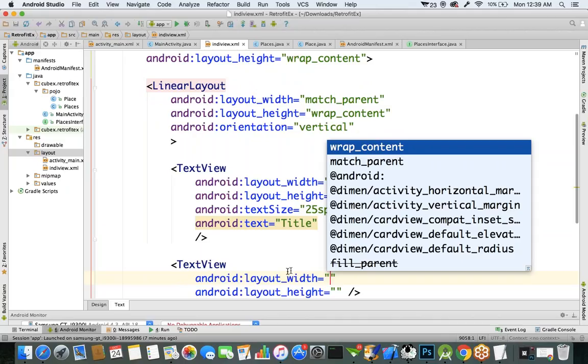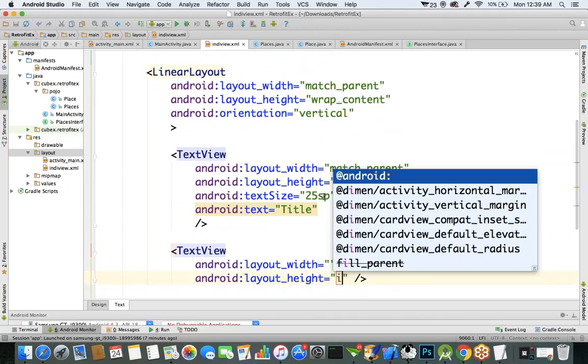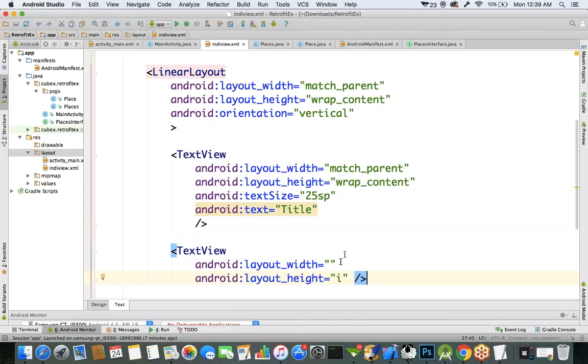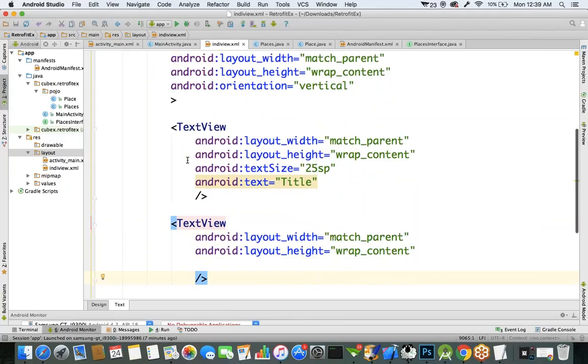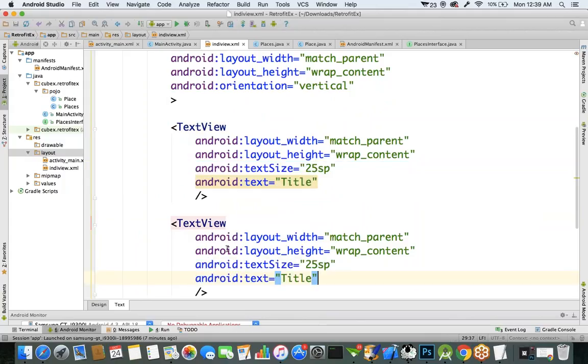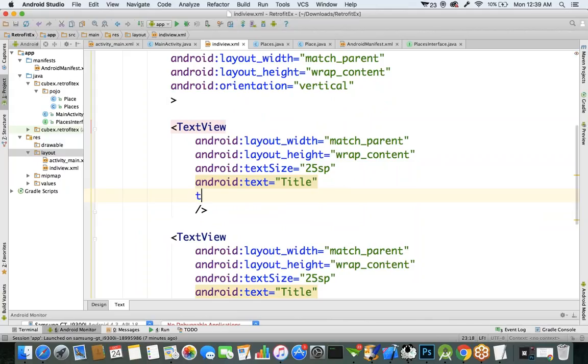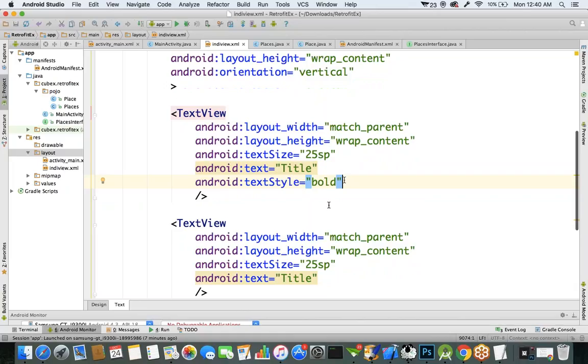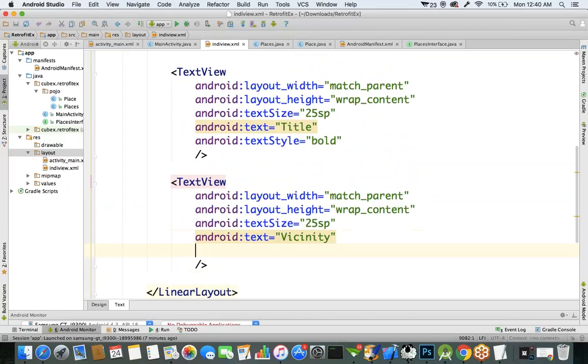And second thing, we have to create one more TextView component. Let's configure the ID, important one. Let's complete this one first. match_parent, wrap_content, text size, and what is the text? Default text. Text style: for this I want to apply the bold property. And for this, here you will get the vicinity, I mean the address. Text style I want to display with italic.